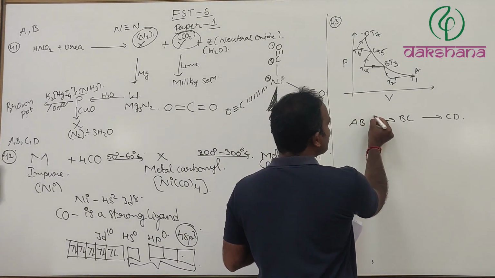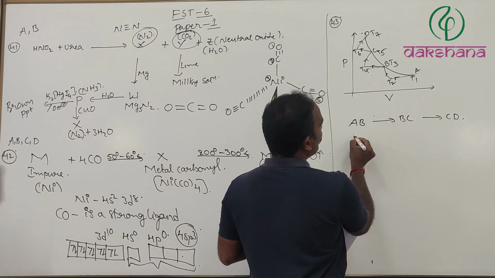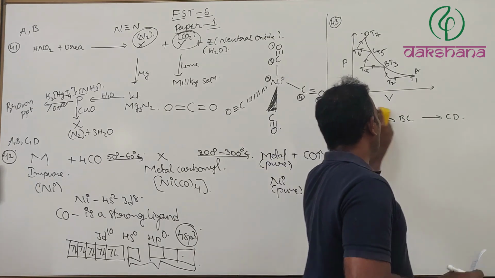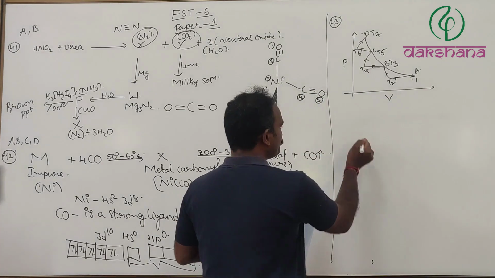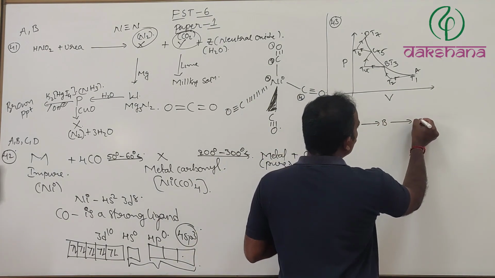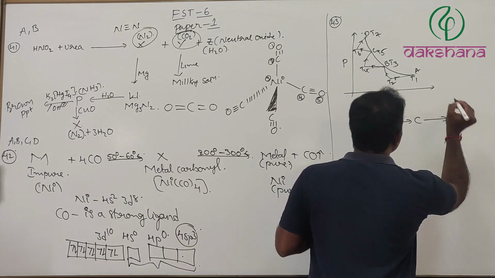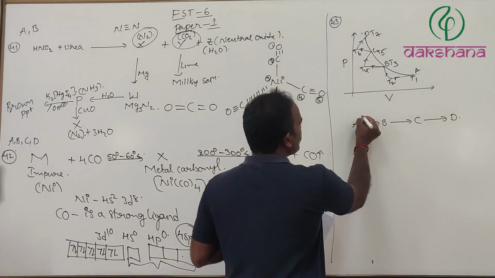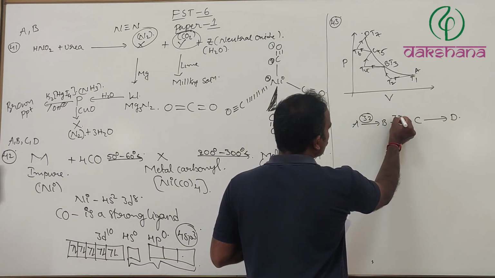So we have the AB process, BC process, CD process. Here the pressure is increased 32 times, here also 32 times, and here also 32 times.